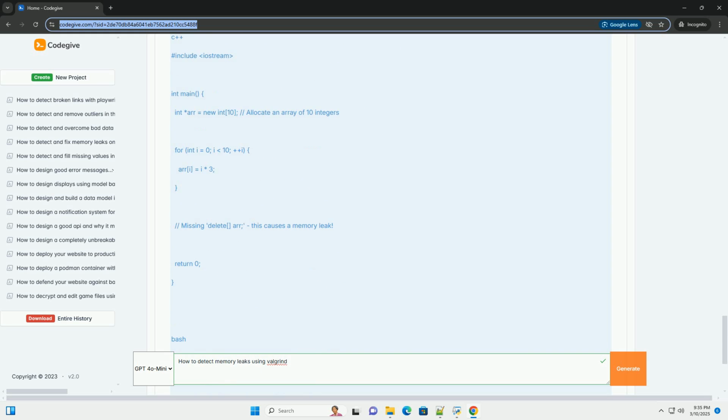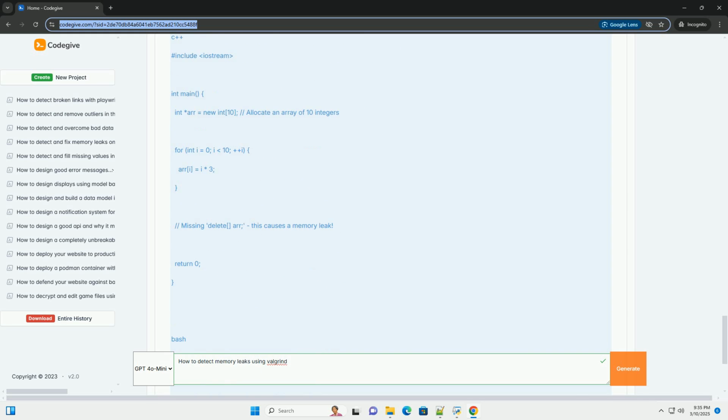Fixing the memory leak. Now that we know where the leak is, we can fix it. In our example, the fix is simple: add a call to free, to release the allocated memory before the program exits. Recompile the program and run Valgrind again. This time, the output should show that no memory is leaked. The "all heap blocks were freed, no leaks are possible" message indicates that the memory leak has been successfully fixed.